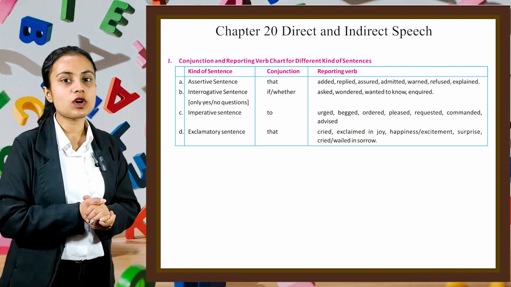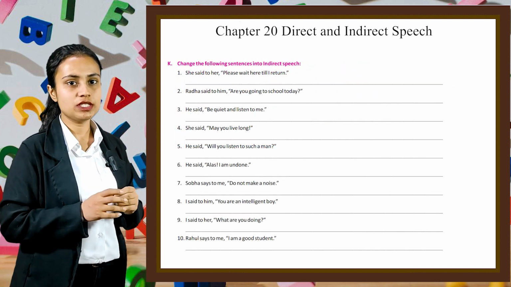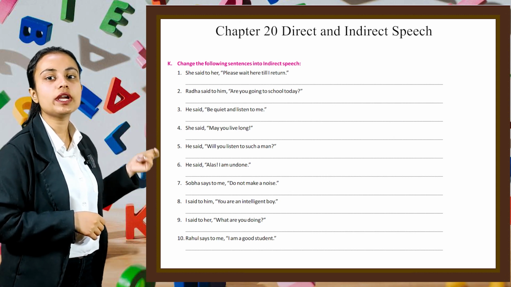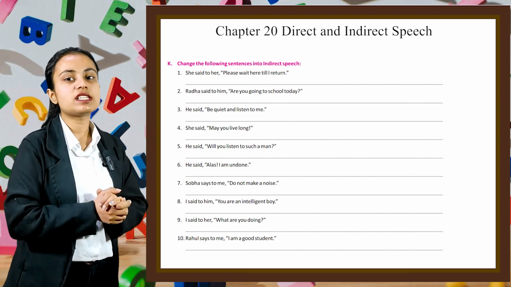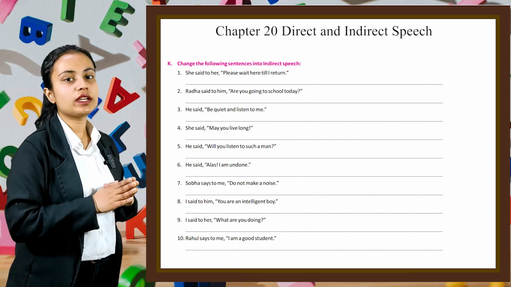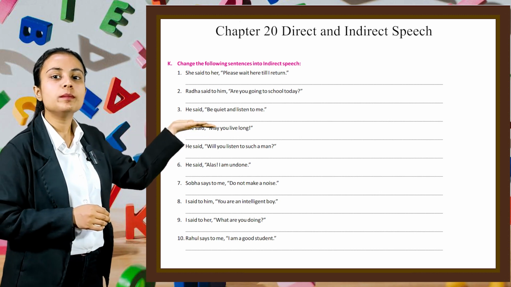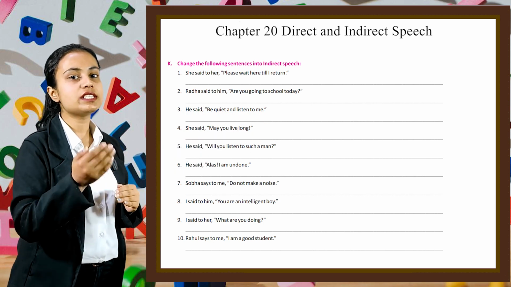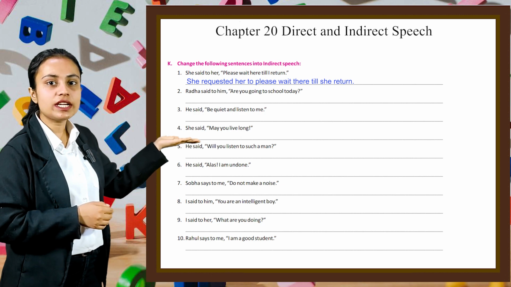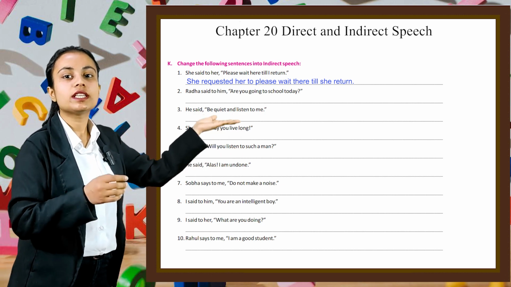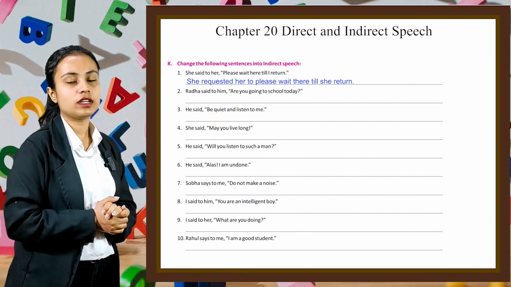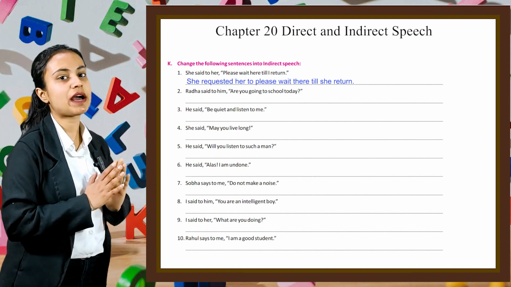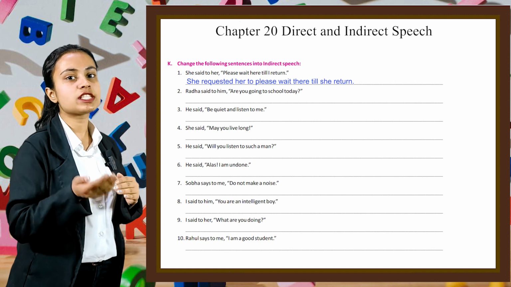Now using these concepts, let's move on to some questions. Here in part K, we have to change the following sentences into indirect speech. Let's start with the first one. The first one is, "She said to her, please wait here till I return." So we can rewrite this sentence as, She requested her to please wait there till she returned. In the same way, you have to do the rest of the parts of this question by yourself. Let's move on to the next question.